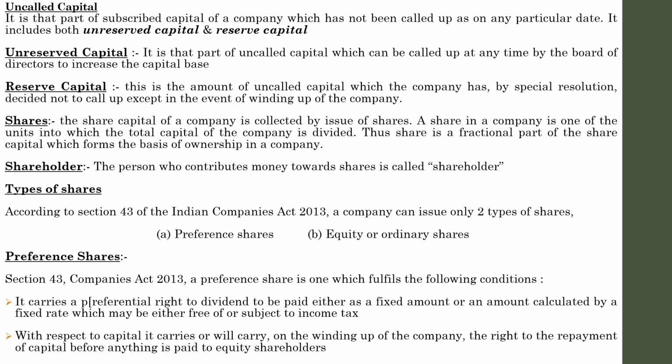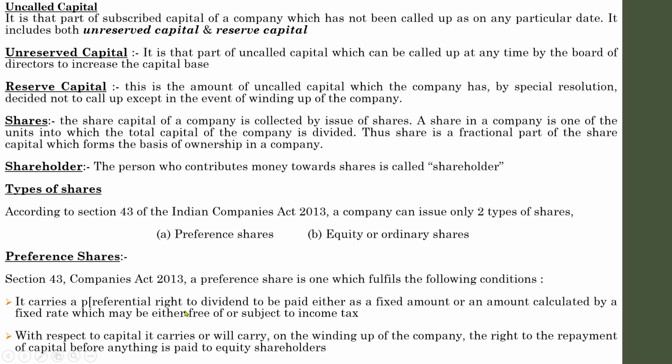With regard to payment of dividend, there is some difference, because, as the term suggests, shareholders who hold preference shares will have some preferential right. First, it carries a preferential right to the dividend, to be paid either as a fixed amount or an amount calculated at a fixed rate, whether free of or subject to income tax. If a shareholder has bought, for example, 10% preference shares of the company, they will get 10% of the capital invested by them. That is known as dividend.